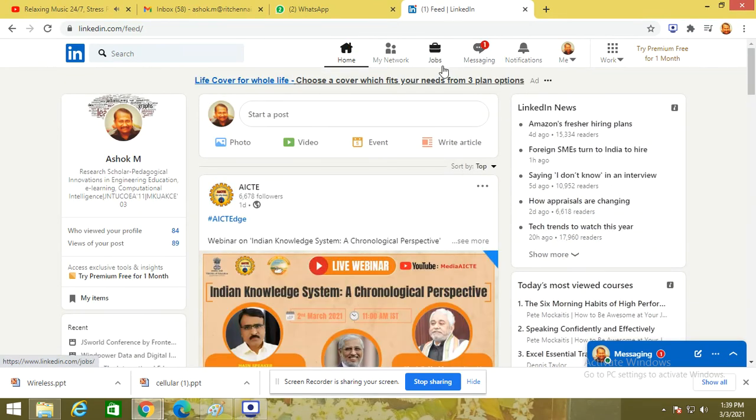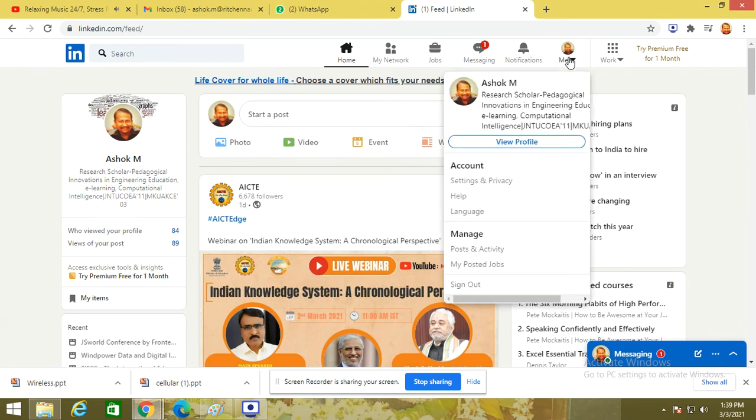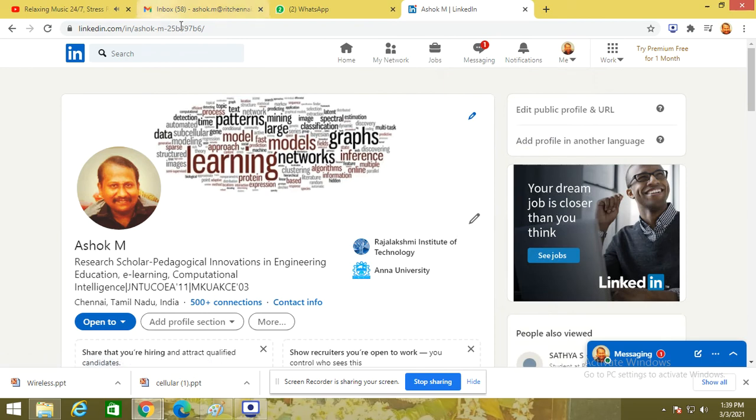And whenever they ask you to share your LinkedIn profile, what you have to do is click view profile, and in the status bar you could see the address bar. You could see I have highlighted this one, right? And this is your LinkedIn profile path. If you share this with anyone, they could see the statistical page of you. They could not see the complete profile. They could see the statistical profile.